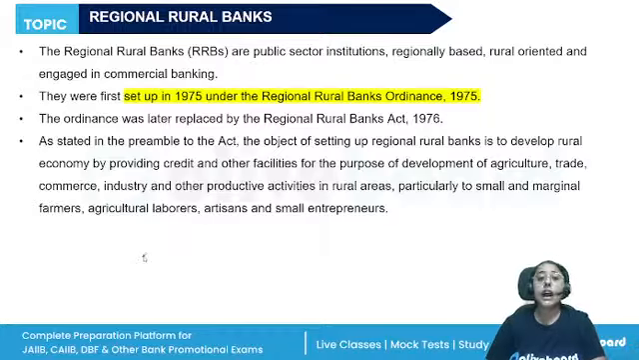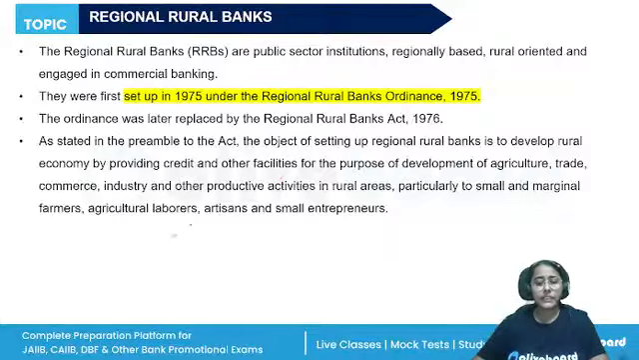Then, if we talk about the RRBs, the regional rural banks, regionally based, rural oriented, engaged in commercial banking, set up first in 1975 under the RRB Ordinance, which was later replaced by the RRB Act in 1976. Each RRB will be promoted by a sponsor bank. It is sponsored and it holds 35% of the issued capital. Central government holds 50% and the remaining 15% by the state government. All right. Remember this holding.